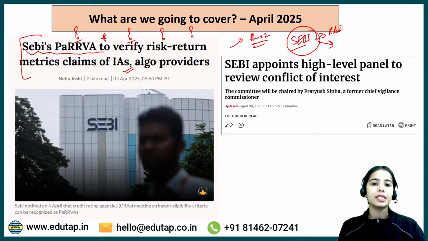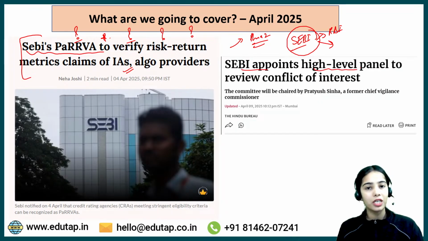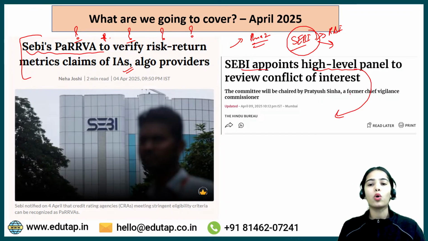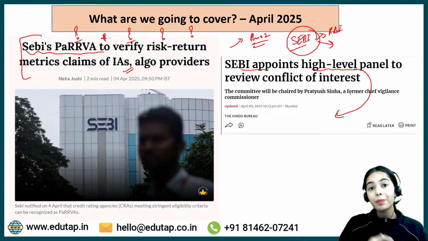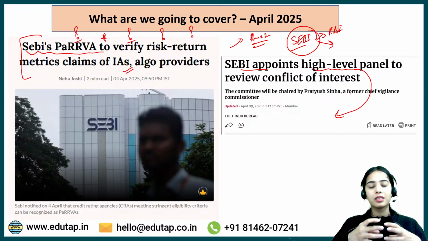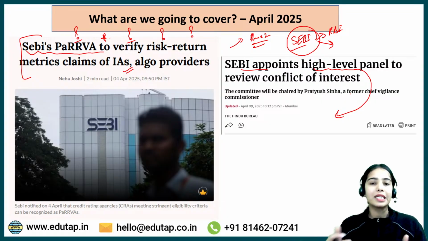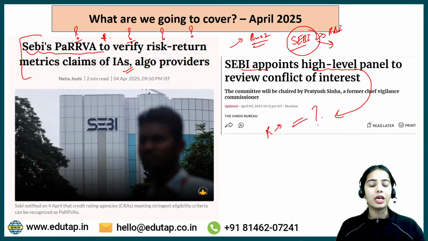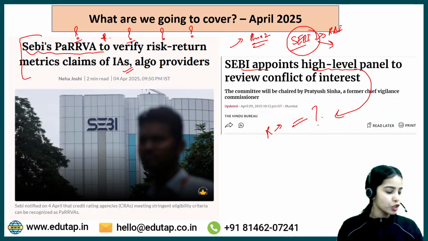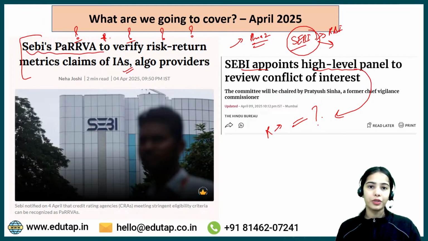The second news article is regarding SEBI having appointed a high level committee, and this is going to check the conflict of interest and such for the SEBI board of members only. So you can understand that SEBI, the Securities and Exchange Board of India, for its own board members, has brought a high level committee that is going to check and recommend, that is going to review the conflict of interest of the board members and such. We are going to understand how it is going to be helpful and how it will benefit. So these two news articles we are going to discuss in today's session.